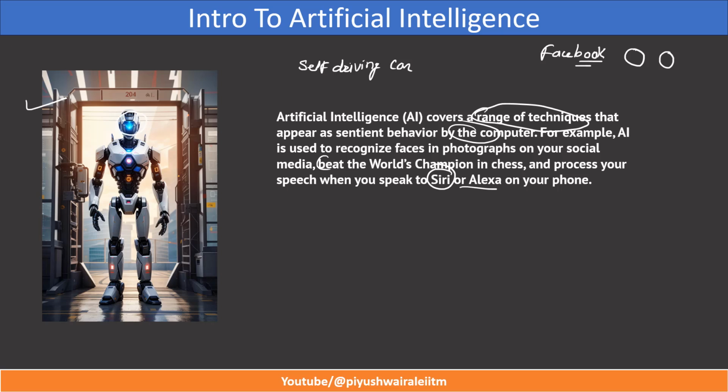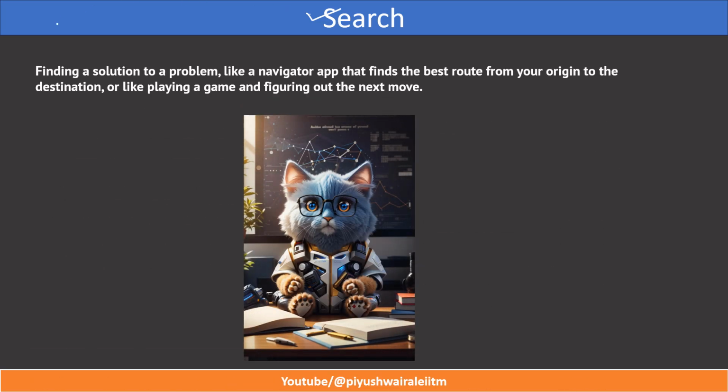Now we will move towards our first topic, that is search. So what is search and what are search algorithms in AI? What do you understand by search first? Searching is basically finding something, right? Finding some solution of some particular task. So search is basically finding a solution to a problem. In the AI context, we are trying to find out what step we should take, what our next action should be in order to reach a particular goal. That can also be called a search problem or search algorithm.